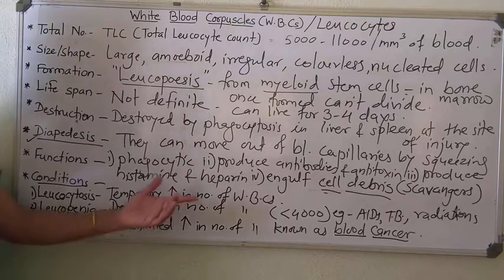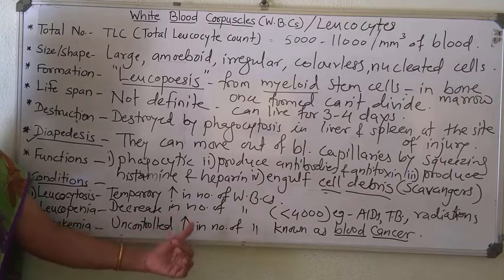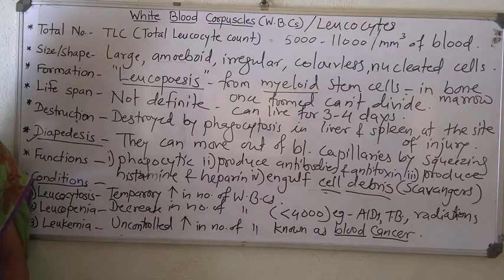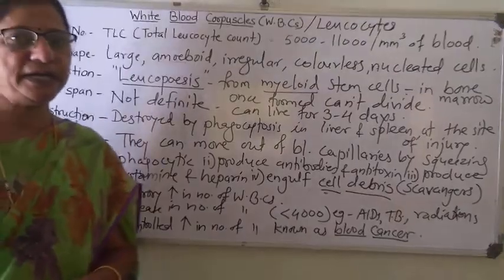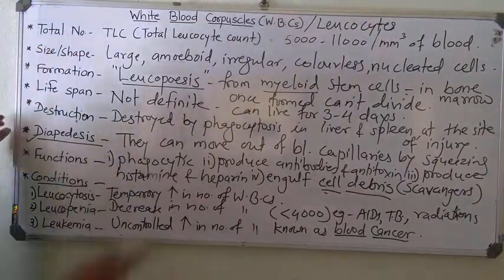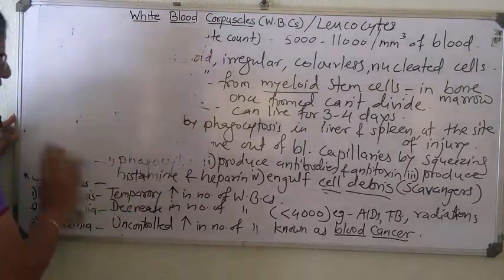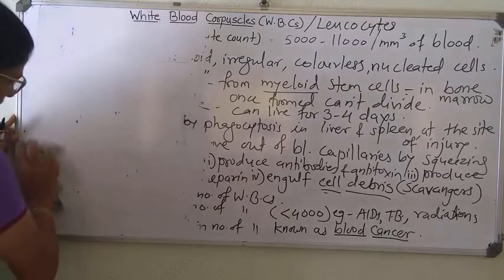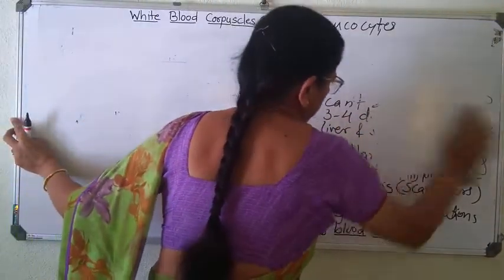Leukemia means blood cancer, that means uncontrolled increase in number of WBC. Right? So here we complete the preliminary part of white blood corpuscles. Now we'll go to the types of WBC.